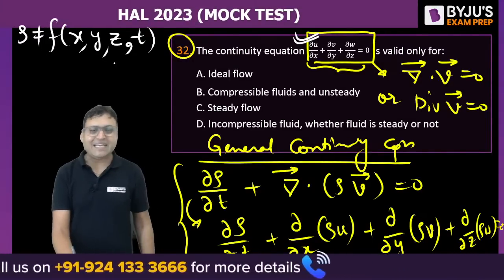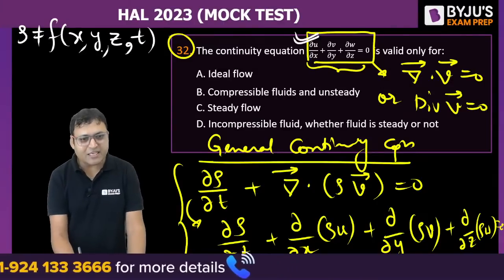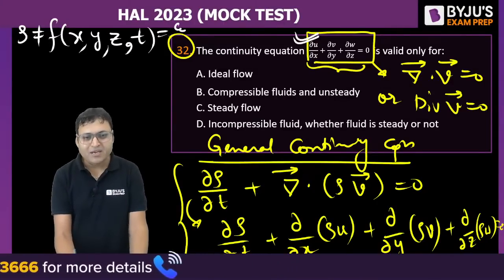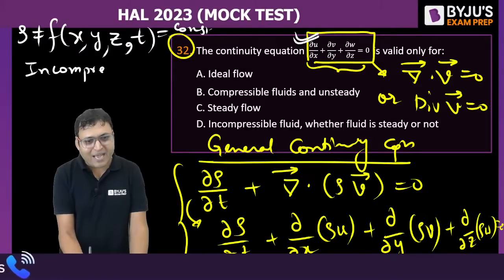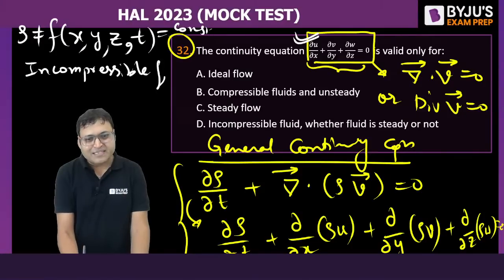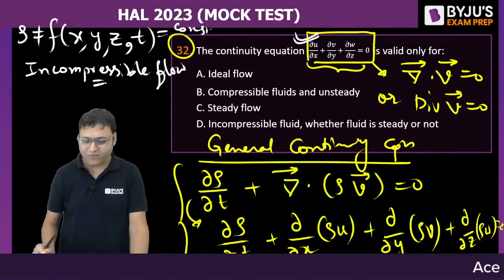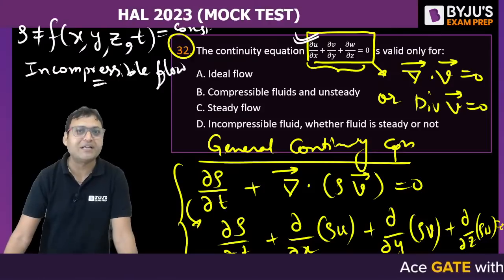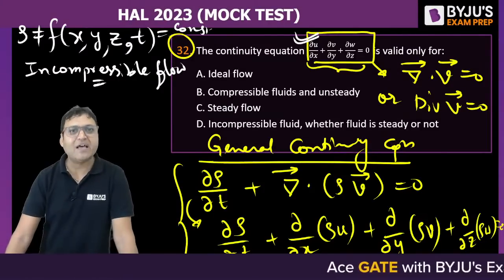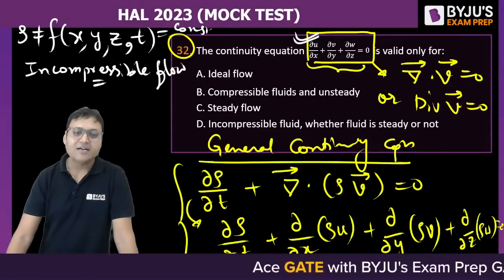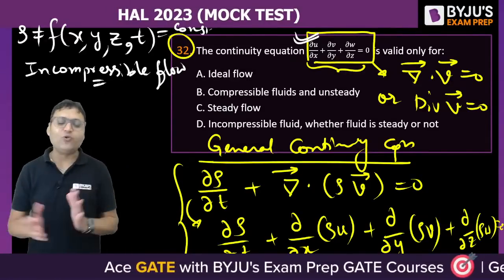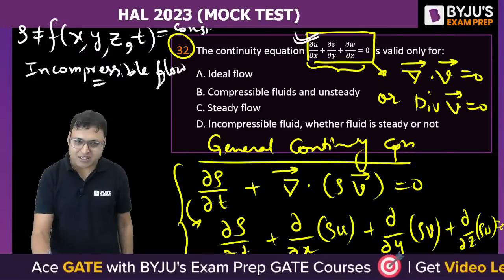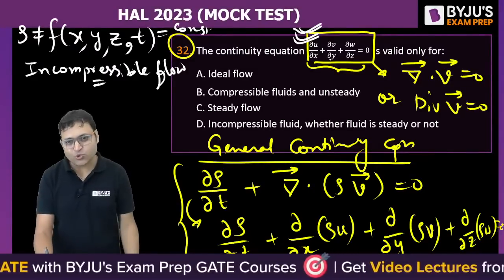If density is independent of all these parameters, neither space nor time, if density remains constant, such flow is called incompressible flow. When the density is constant for the fluid flow, then the expression for continuity equation will be reduced to this expression.